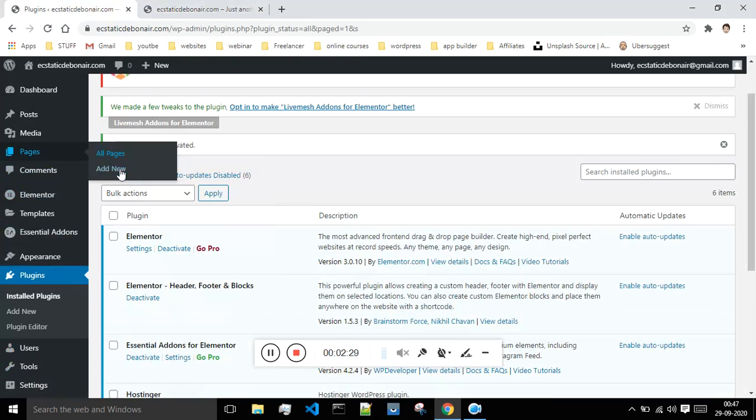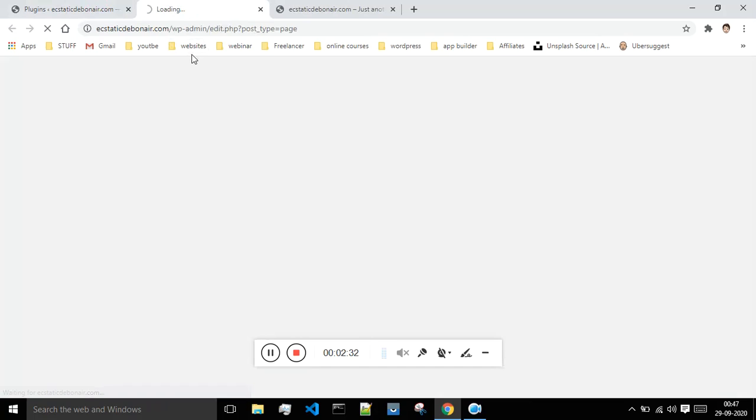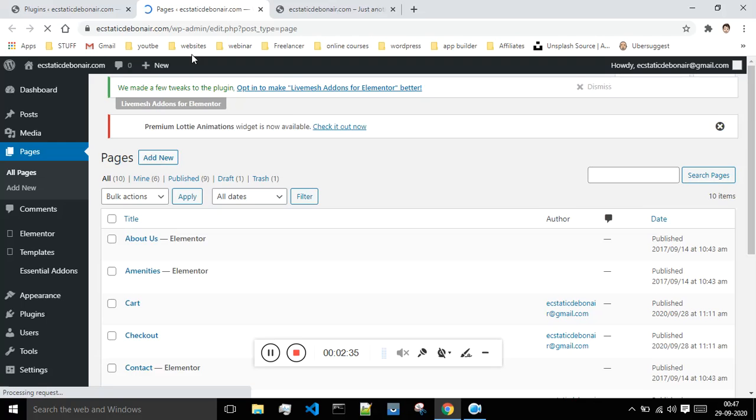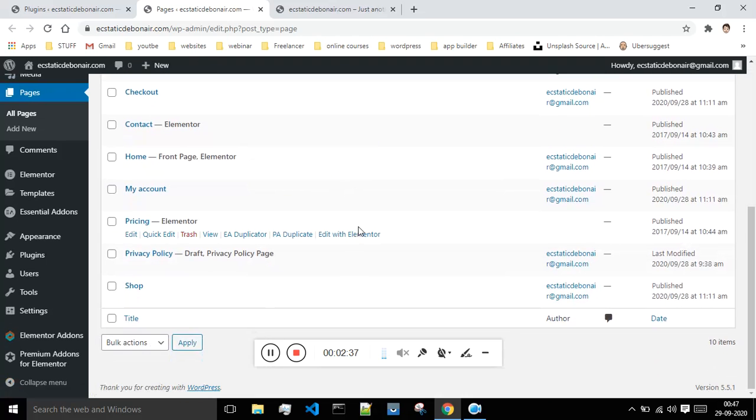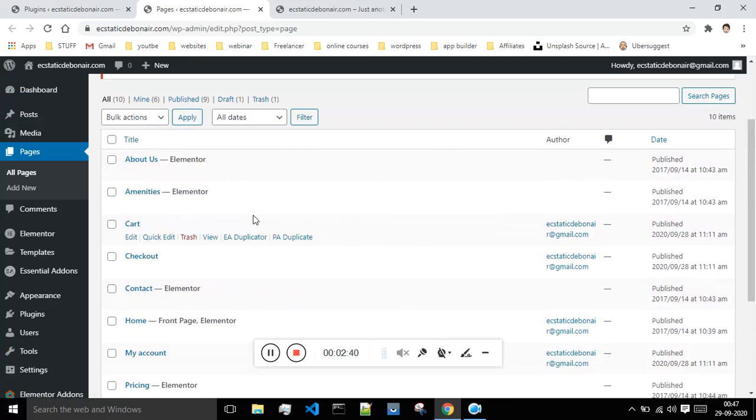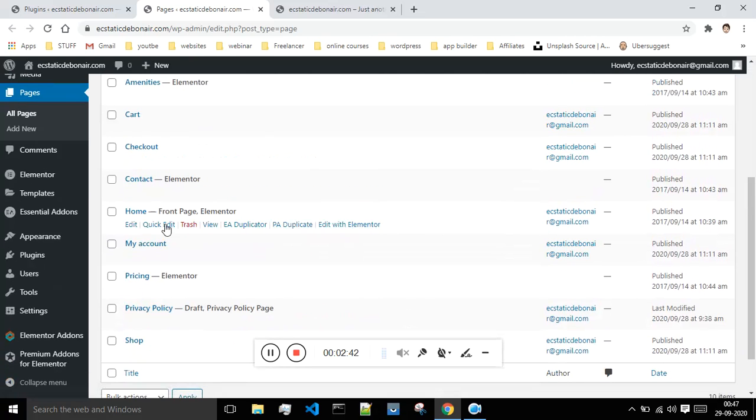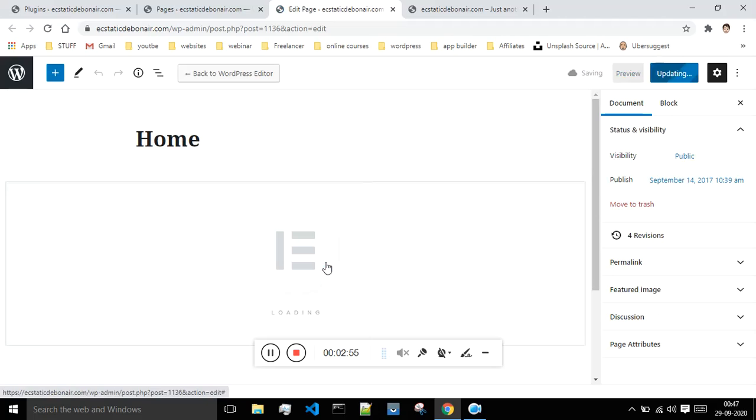Sometimes you don't get this option, but if you are still not getting it, then do one thing: go to pages. Let me show you how to do that. Go to all the pages, then our primary page is our home page. This is our home page. I will say edit, open it in a new tab, and after coming to this home page, you just have to say edit with Elementor. Once you do this, your Elementor option will get activated, and you can edit your home page from here. At least after doing this step, you should get this option.